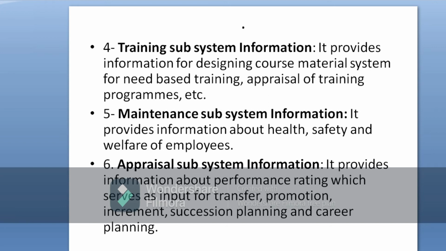Next is appraisal subsystem information. It provides the information about the performance rating, right, which acts as a base for taking the appropriate decision relating to transfer, promotion, salary increment, succession planning, and career planning. In case of performance appraisal, the employee's performance is appraised by the top level manager or by his immediate boss. And with the help of this performance appraisal, the organization gets the result in terms of what? Deviation, whether the employee has achieved his goal or target or not.